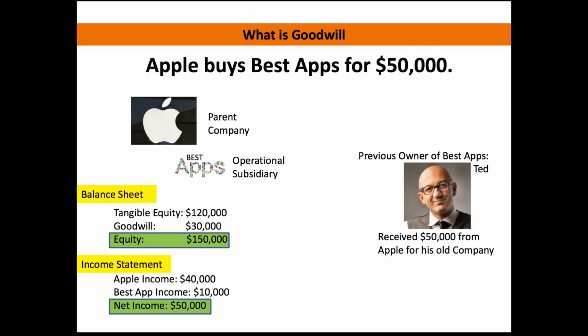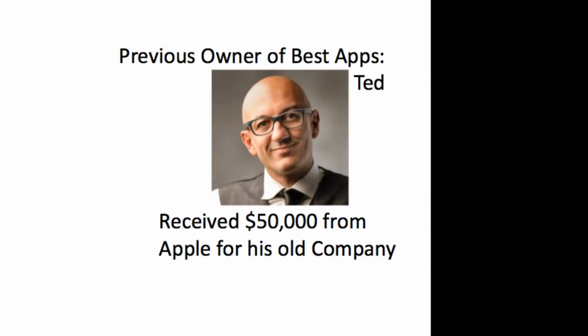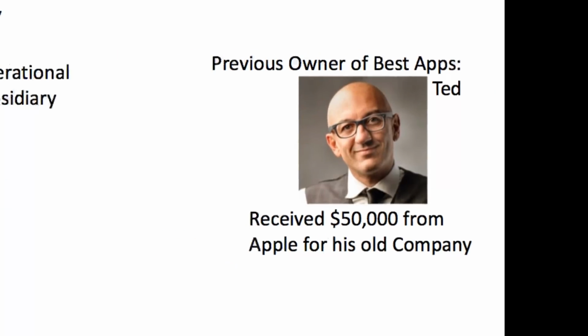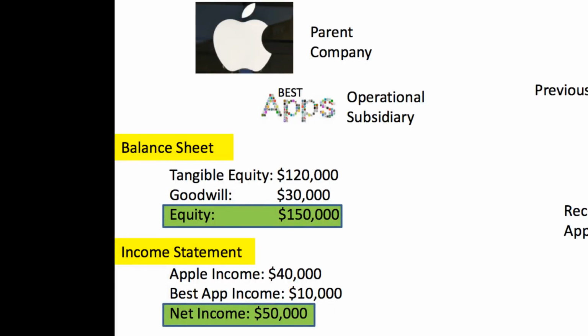After that purchase has taken place, as we look over at Ted, we can see that Ted has received $50,000 from Apple for his company. So he's got his money. He no longer has anything to do with Best Apps. But Best Apps now falls under their parent company, which is Apple, and Best Apps is now listed as an operational subsidiary, because it's non-operational if it's less than 50% ownership. But in this case, Apple bought 100% ownership of this business, so it's listed as an operational subsidiary.